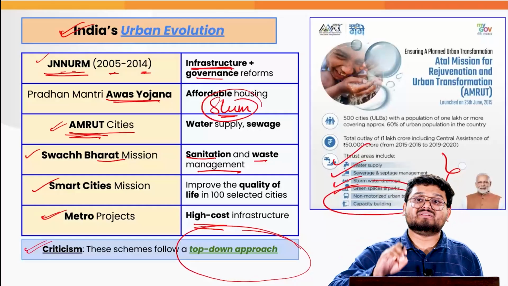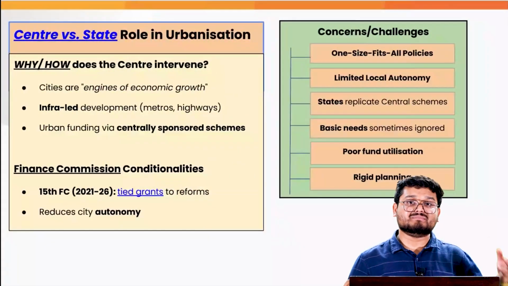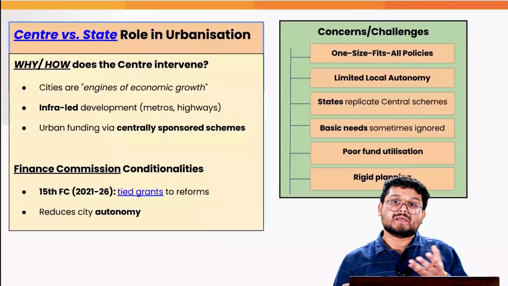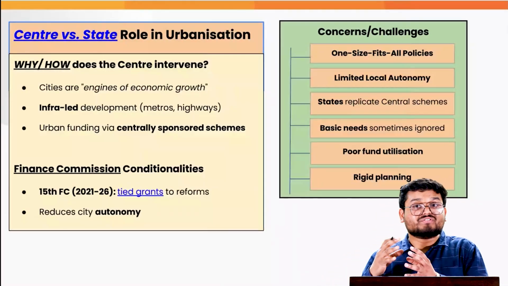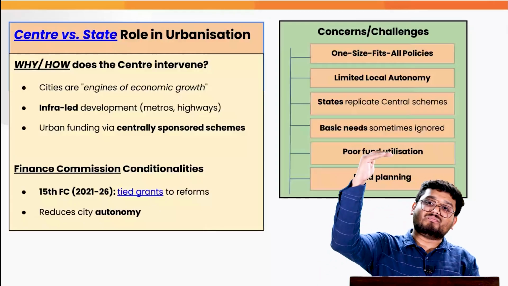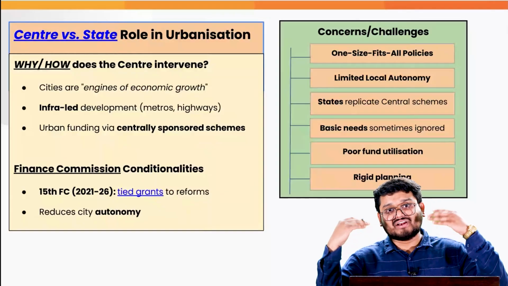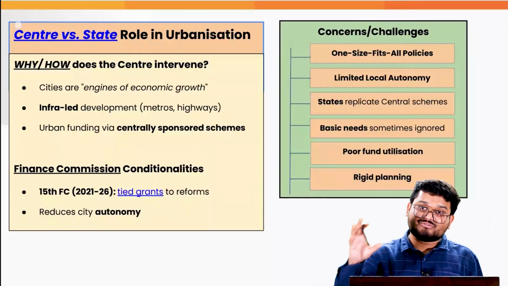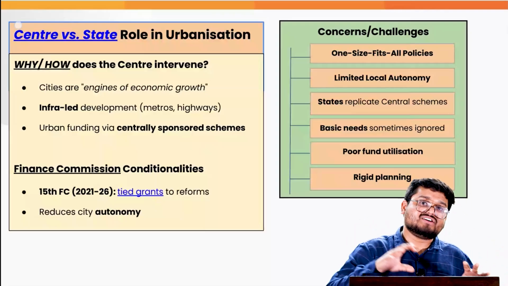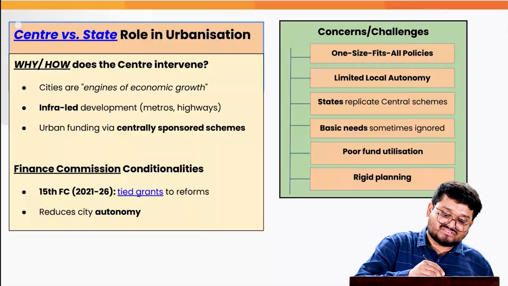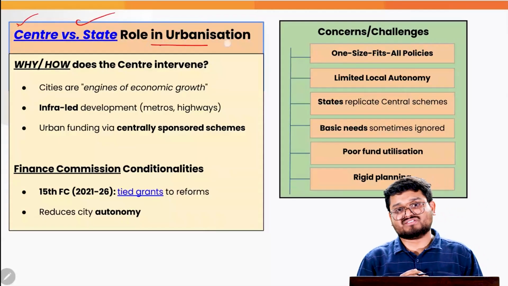But here we have the main disconnect: between the demand and aspirations of the local people, between the capacity and the supply chain mechanism of the local government, and between the top-level planning and the various government schemes. That is where we have to understand this major theme. When we talk about urban development recently, we always see the center versus state role in urbanization.